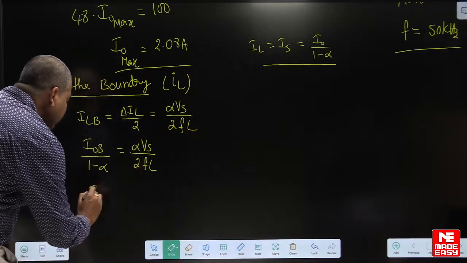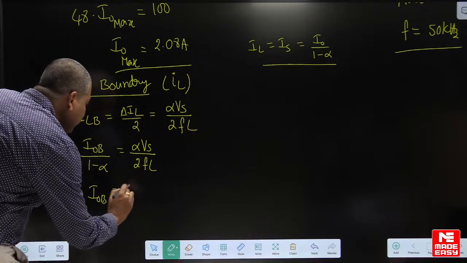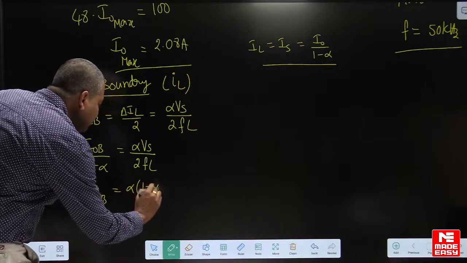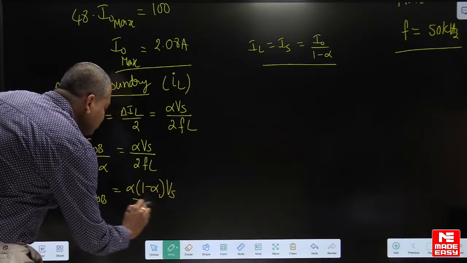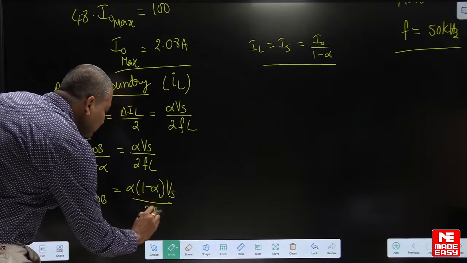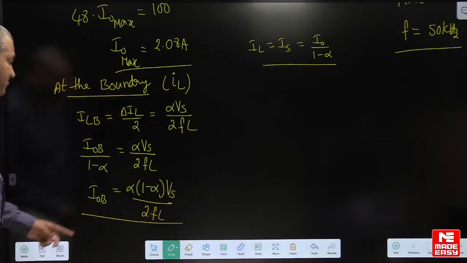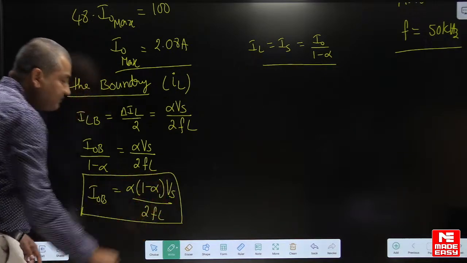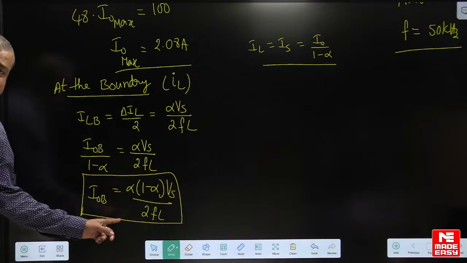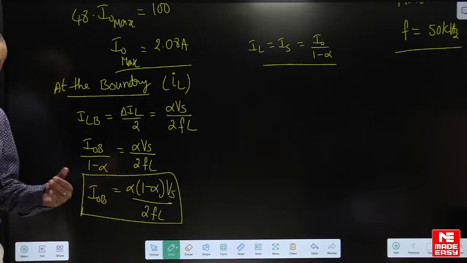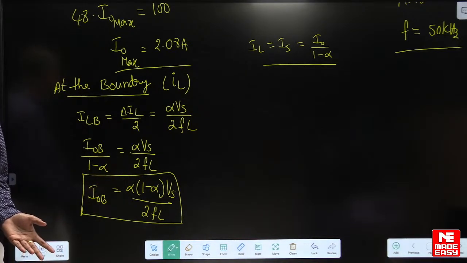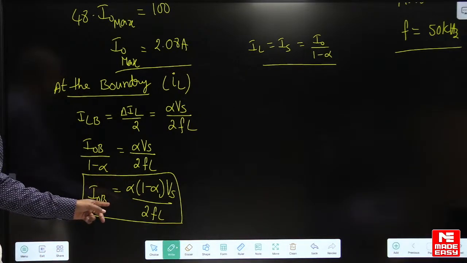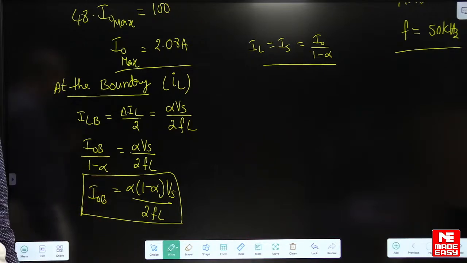Now this is IOB by 1 minus alpha is equal to alpha into Vs by 2 into FL. So from this equation we get boundary current is alpha into 1 minus alpha into Vs by 2 into F into L. Dear students, actually this is the equation of boundary current. This equation is applicable under all conditions, whether it is buck or boost or buck boost. I think we have derived this one in regular course. I hope you remember, right?